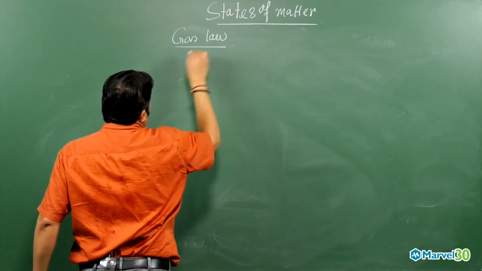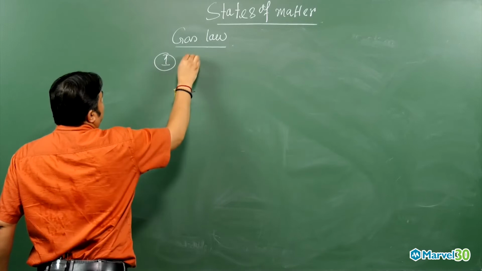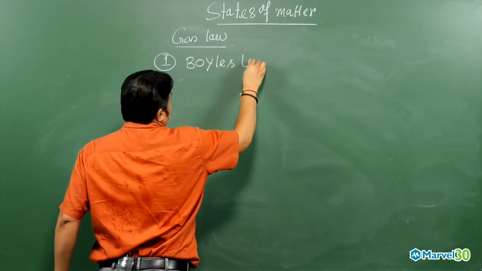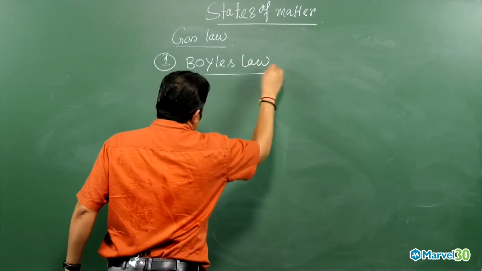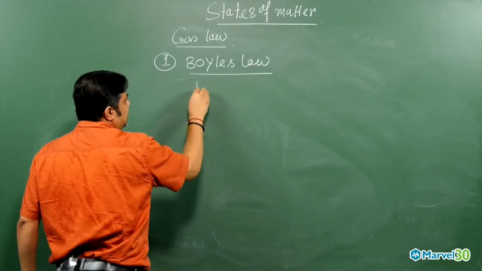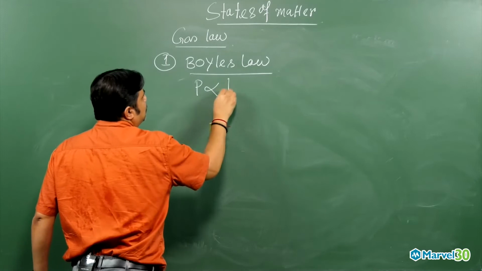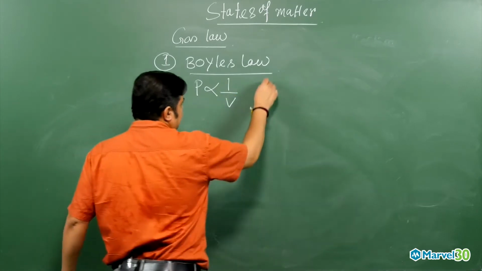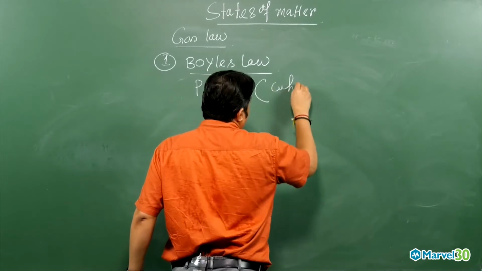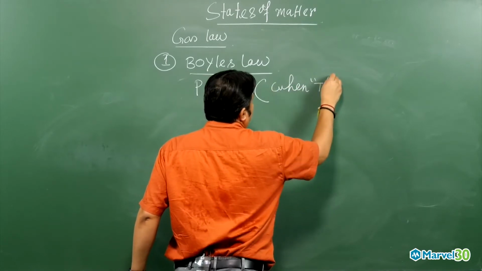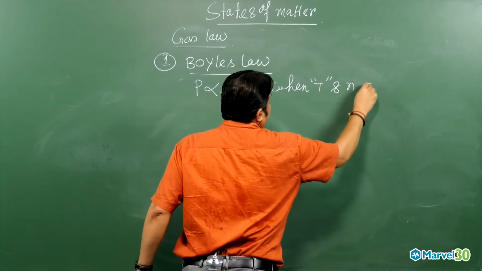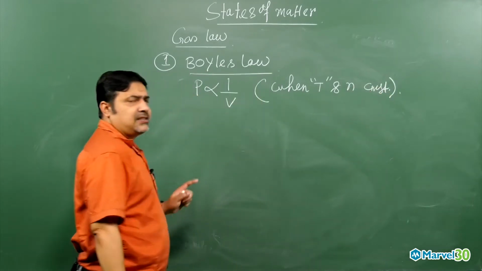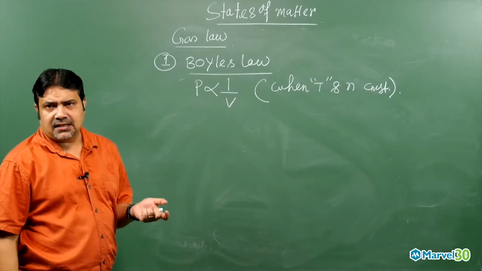The first one is Boyle's law. What is scientist Boyle telling us? The mathematical expression is that pressure is inversely proportional to volume, when temperature and number of moles are constant.